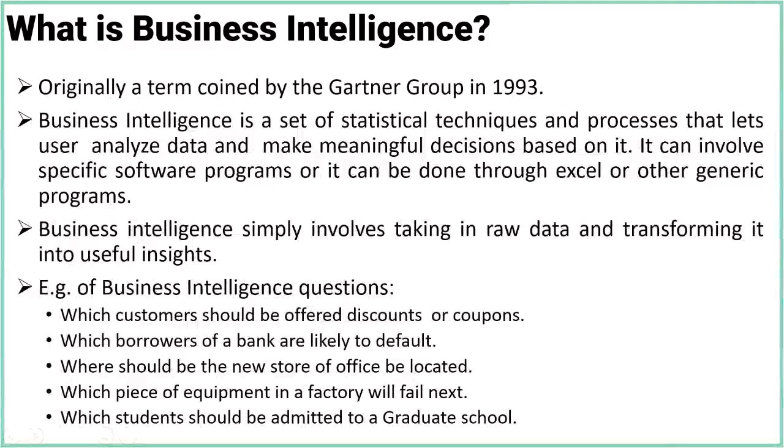Here are some examples of business intelligence questions. In a retail company: which customer should be offered discounts or coupons based on their spending patterns? In the banking sector: which borrowers of a bank are likely to default? If you are planning a new store: what should be the likely location of the new store or office? In a factory: which piece of equipment is likely to fail? If you are a college: which student should be admitted to a graduate school? These are some examples of where business intelligence can be applied.